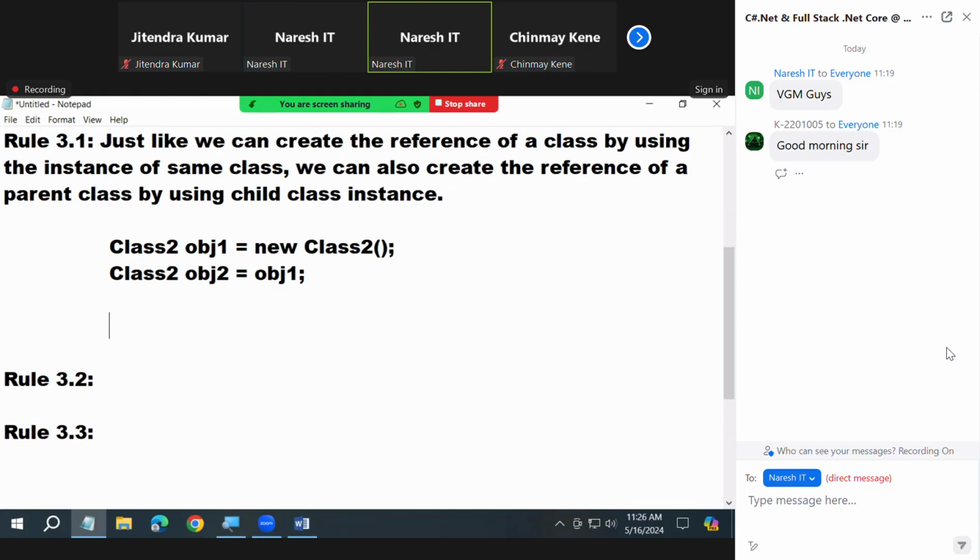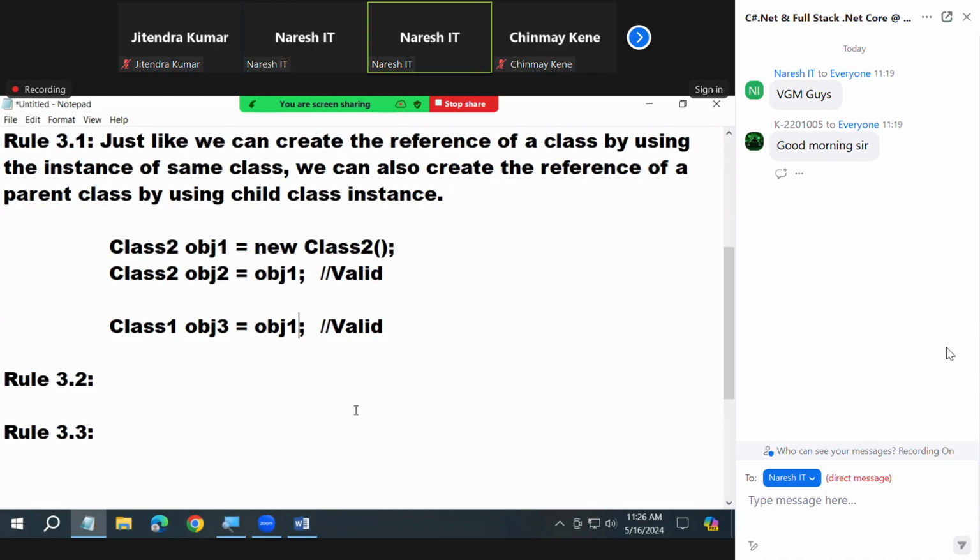Now, what is the new thing? Watch. Class 1 obj3 is equal to obj2 is also valid. Did you understand or not? You can initialize a parent class variable also by using a child class instance.